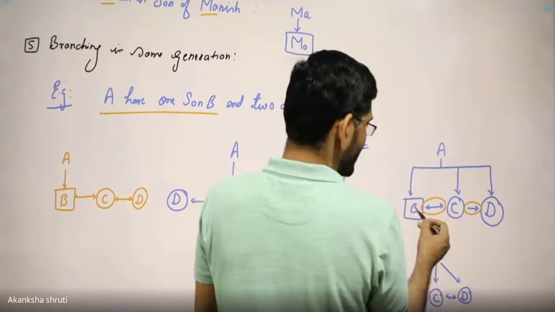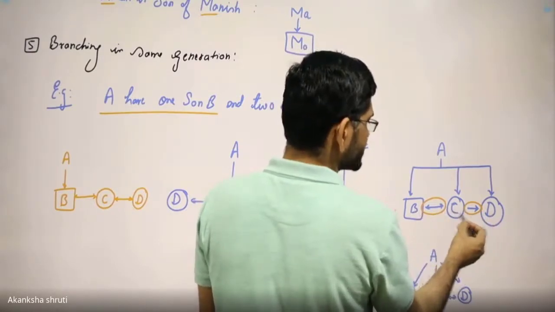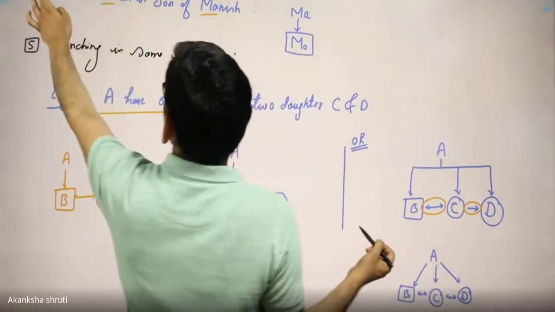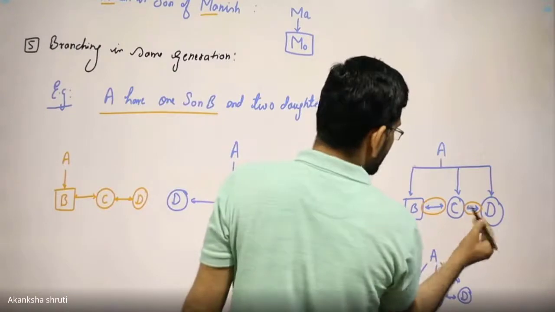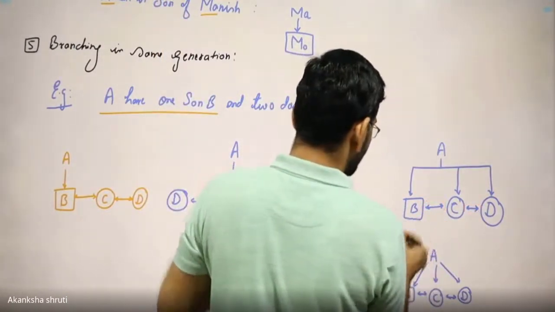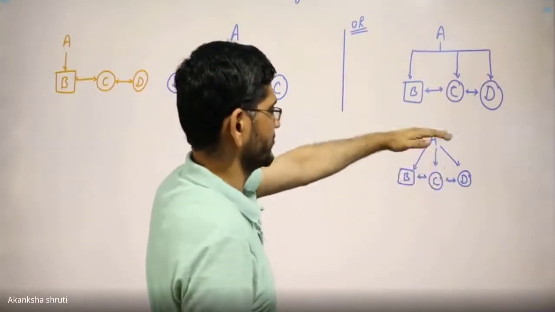Means C is the sister of B, D is the sister of C, and C is also the sister of D. So this way, the branching has to be drawn carefully. Students, this may also be drawn like this, taking A and putting the 3 one step down.